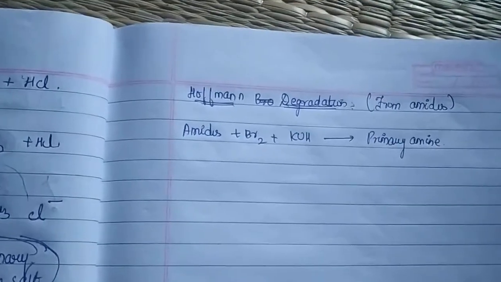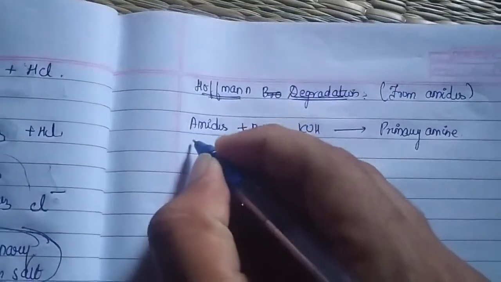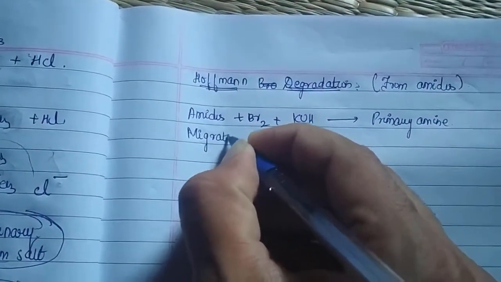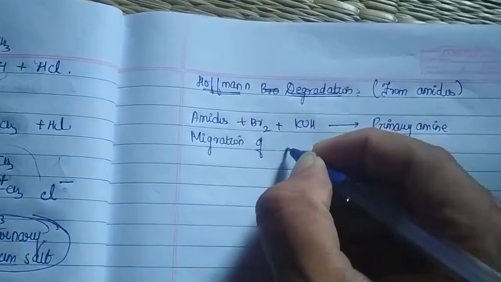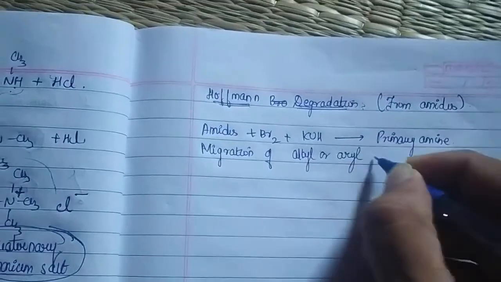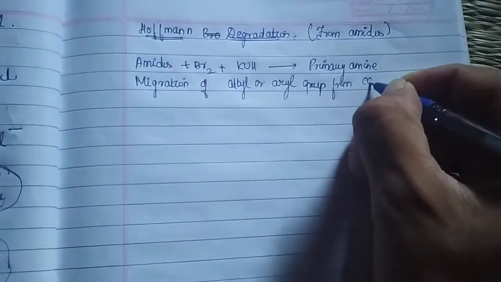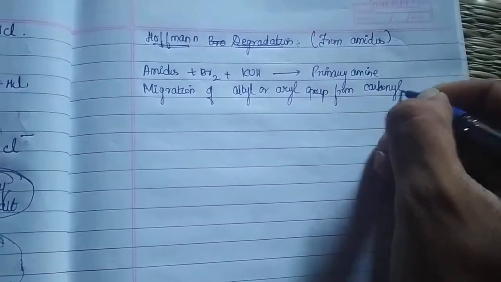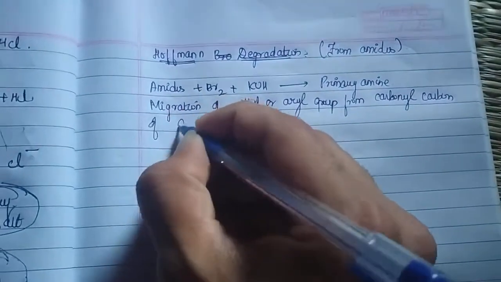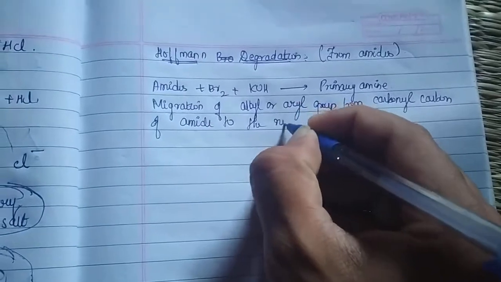So what is happening in this degradation reaction? If somebody asks me, I can simply say that there is a migration of an alkyl or an aryl group from the carbonyl carbon of an amide to the nitrogen atom.